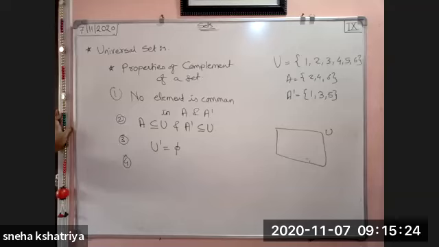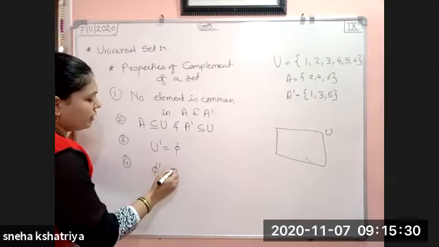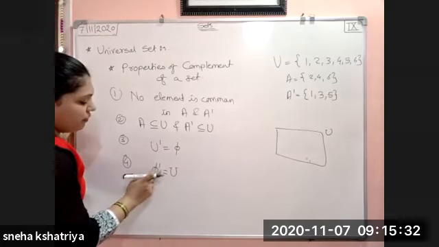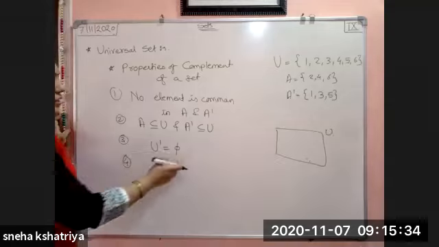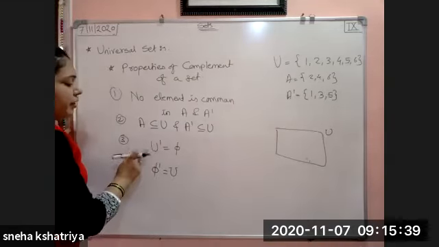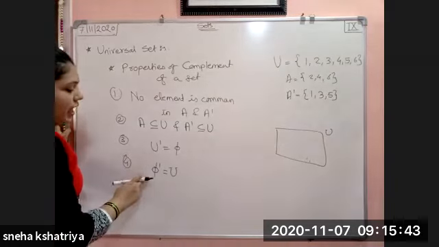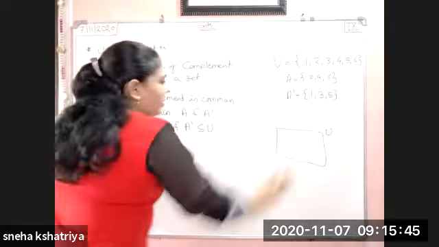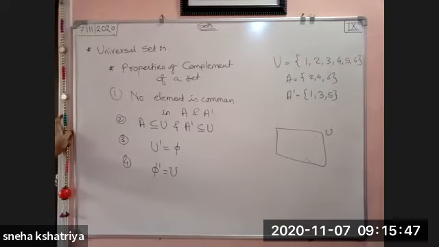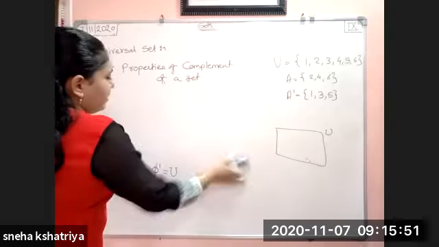And the fourth one is the complement of the empty set is the universal set, obviously. Complement of phi is your universal set. Vice versa, this condition satisfies vice versa. U complement is phi, phi complement is U. Okay, if we take the complement of phi, we will get the U set. So this is what the properties of complements are. Very easy one it is.